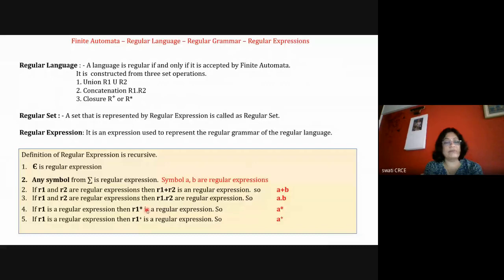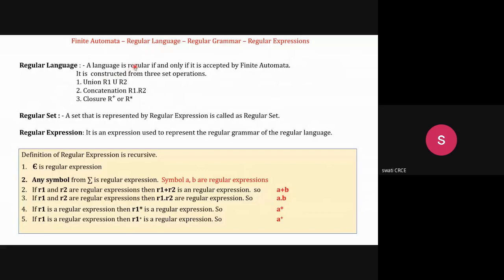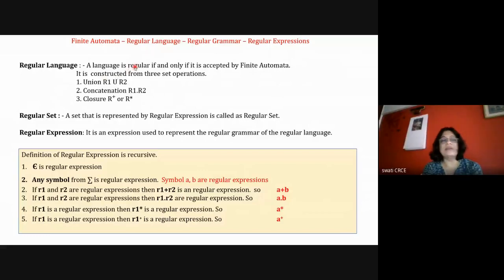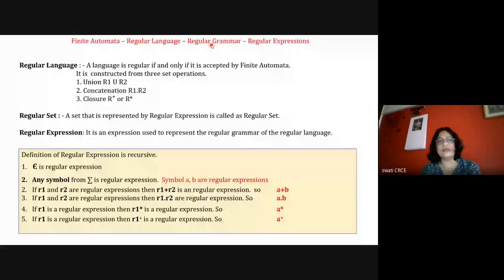Let's have a quick recap. Your FA is a machine. That machine has a language that is called as a regular expression. Language is represented by a set of words. That set of words are called as regular set. The language has a grammar called as regular grammar. And how to write the grammar? We write the grammar with the help of regular expression. So we can say that the language is expressed using regular expressions. And how to express the language? By using this kind of definition of regular expressions.